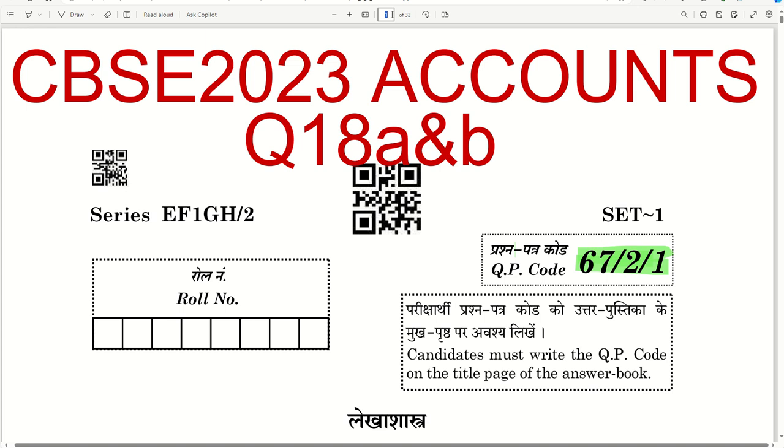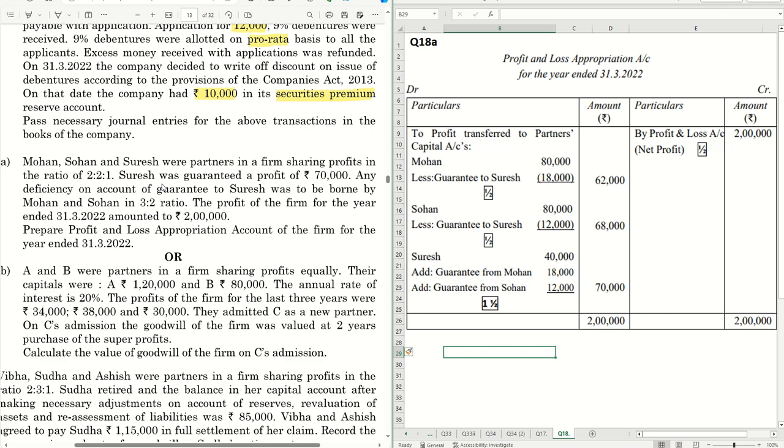In this video, we'll be solving question 18a and b. Let's do it. Question 18, we have an OR question. First one is about guarantee of profit. Let's see what we have here. Mohan, Sohan and Suresh were partners in a firm sharing profits in the ratio 2:1. This is the profit ratio given.